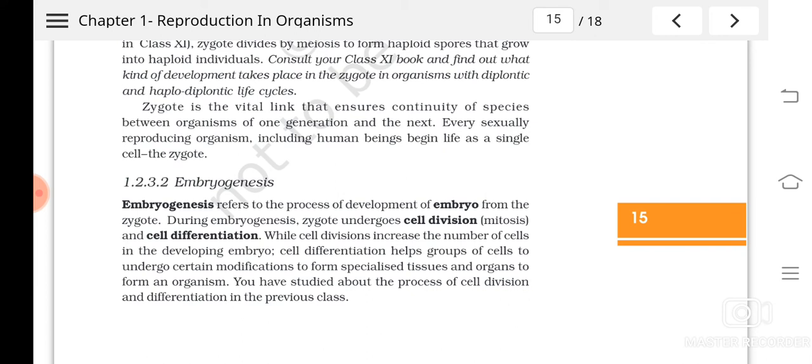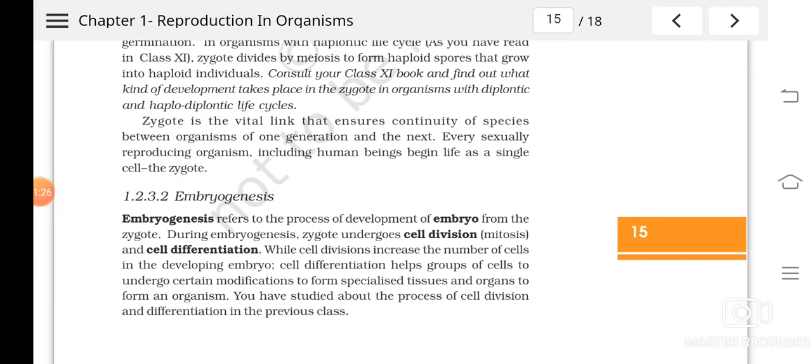Okay. Now next is embryogenesis. What is embryogenesis? The formation of embryo from the zygote. Embryo means all the organs are developed in this. Zygote is only a single cell. From that, the embryo, which has almost all the features of the adult, is developed. That process is called embryogenesis, isn't it? And embryogenesis occurs due to two major processes. What are they? Cell division and cell differentiation.